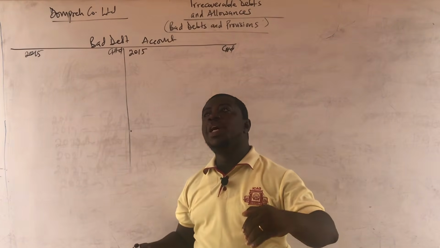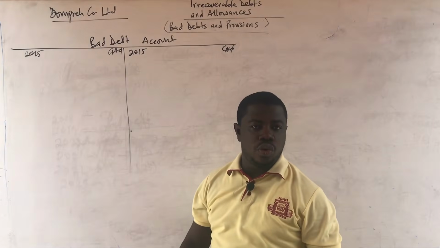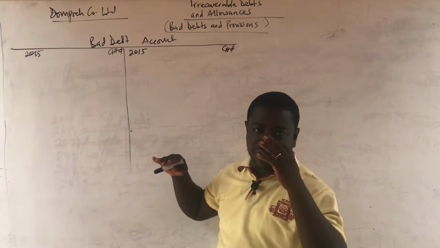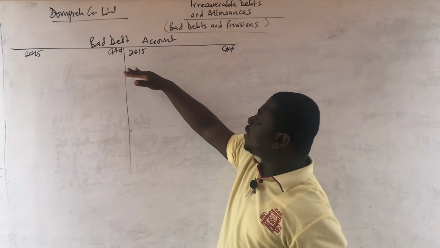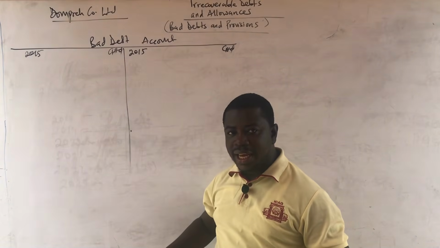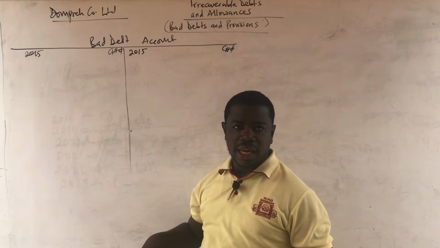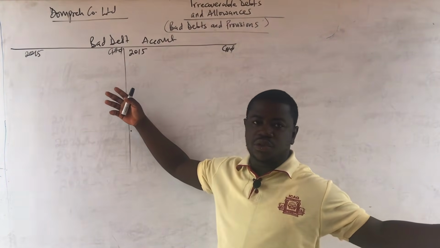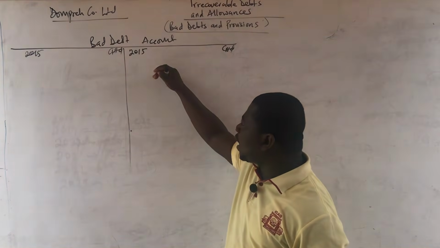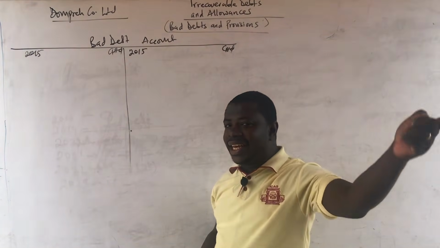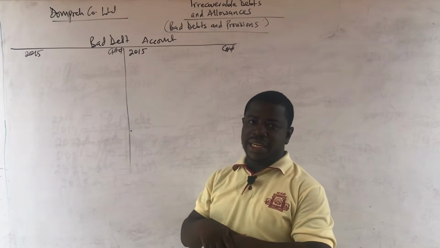There is no way you wait for 4 years to expire before you prepare accounts for all the 4 years. No. We do prepare accounts year after year. However, for the sake of examinations, we are trying to present how they will look year after year. It doesn't give you the liberty to combine 2015 and 2016 accounts in one, because they are 2 different years, 24 months, and you would have applied the periodicity concept and done for 2015 and a year later before you do for 2016. So there is no point you combining them into one.